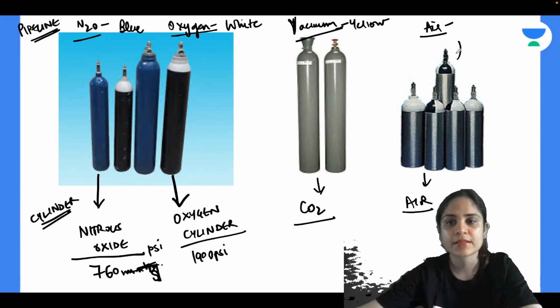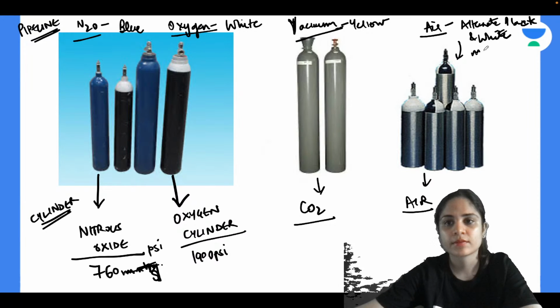Air is the same as the cylinder only. Remember, it is alternate black and white marking. So these are all our pipelines.